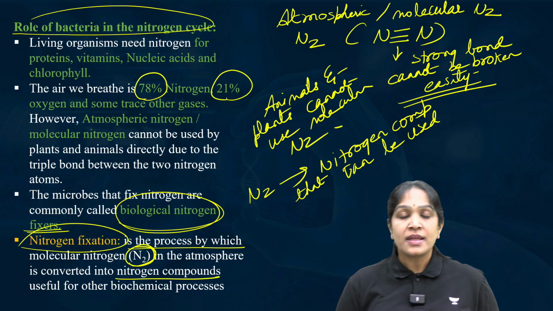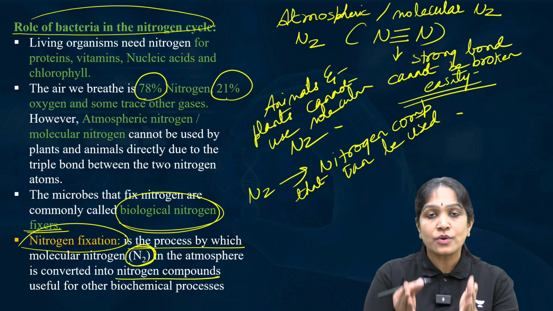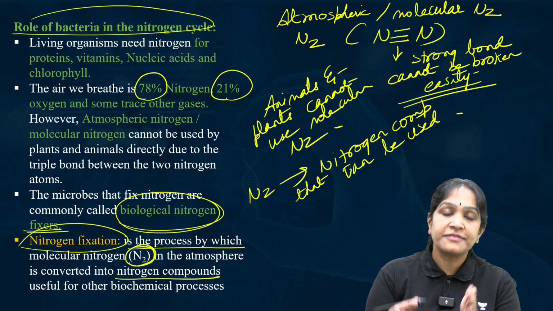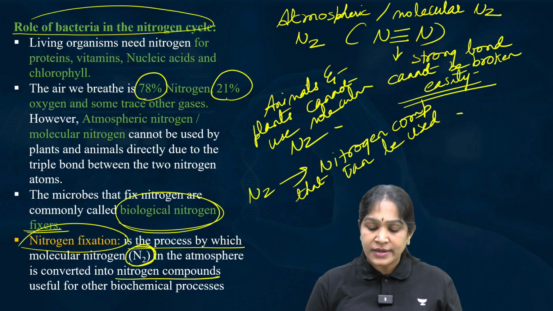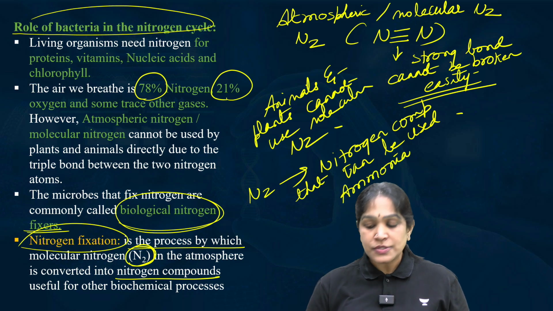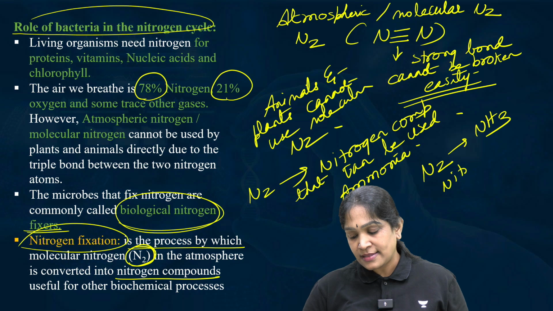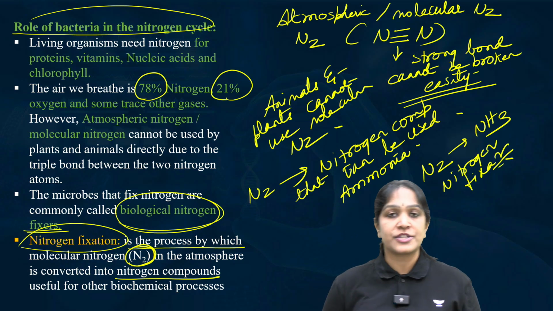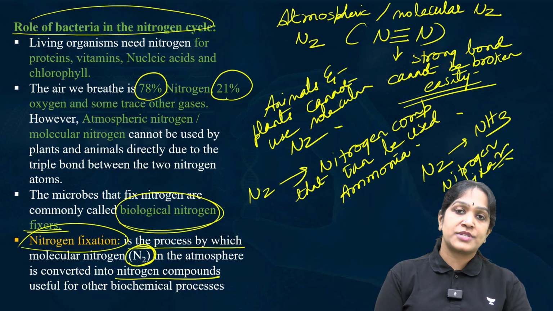I repeat, nitrogen cannot be used by plants and animals. So nitrogen fixation means converting nitrogen into a usable form. What is the usable form? Ammonia. So if you convert molecular nitrogen into ammonia, we call this nitrogen fixation. Conversion of nitrogen N2 into ammonia is called nitrogen fixation.